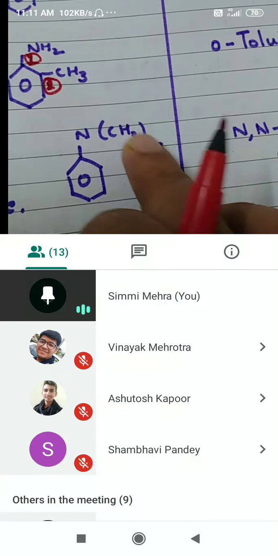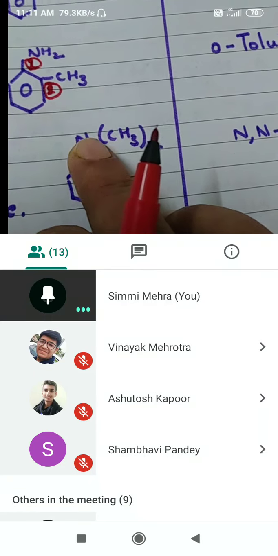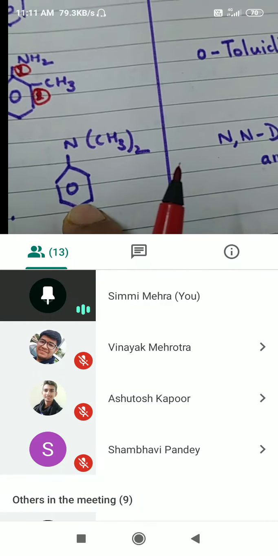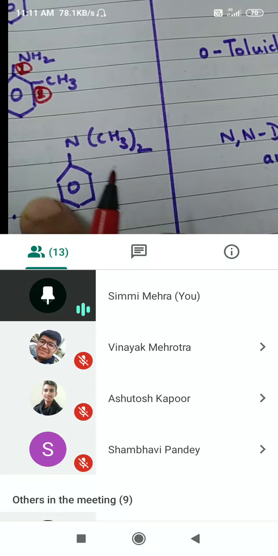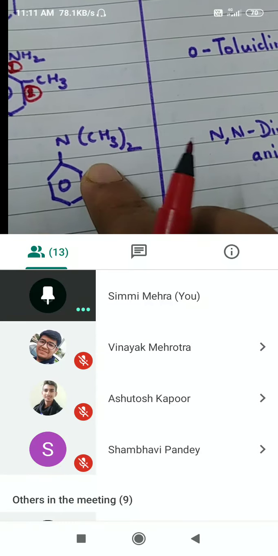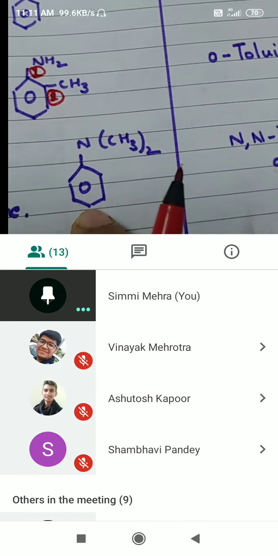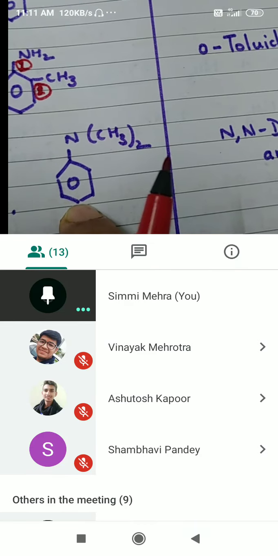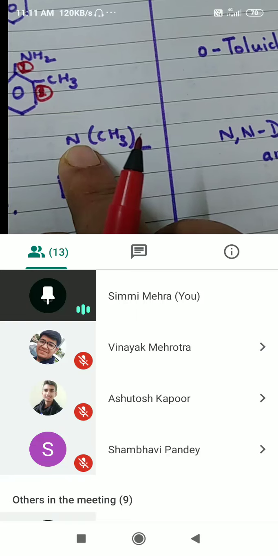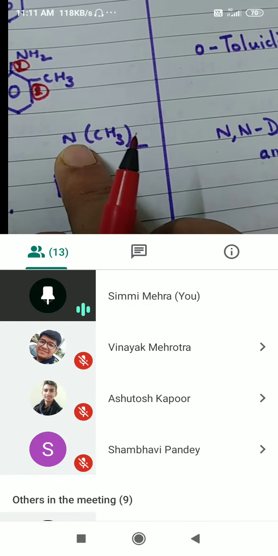Okay, what is this? Both methyl groups are attached to nitrogen, which in turn is attached to the benzene ring. So your parent compound is benzene ring. N,N-dimethyl, and benzene attached to nitrogen can also be written as aniline.